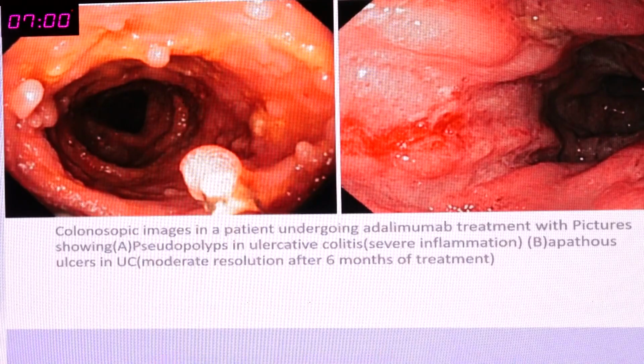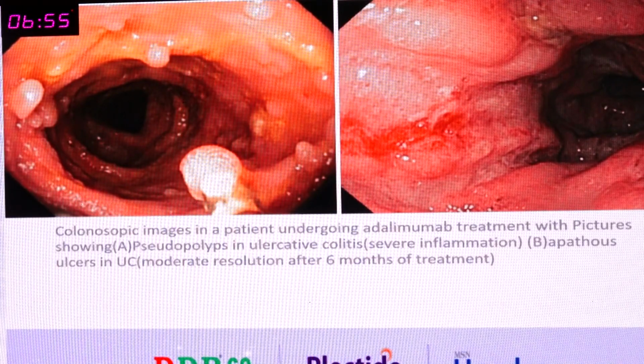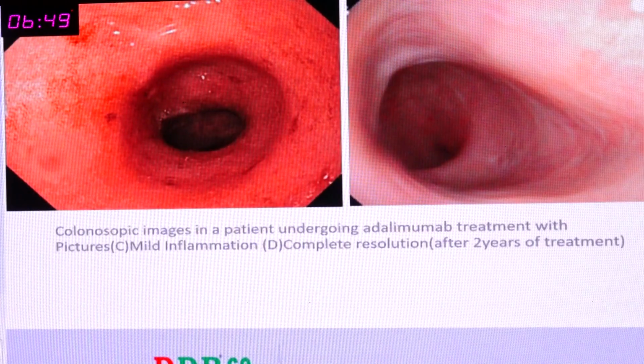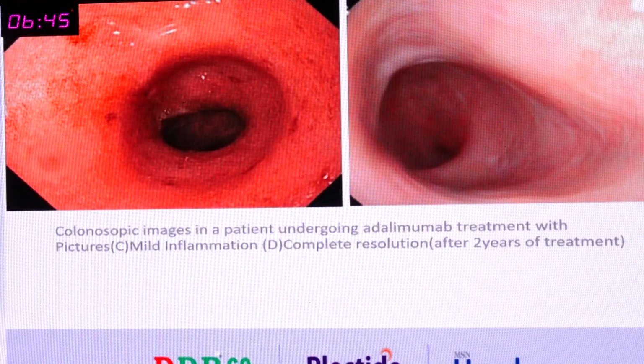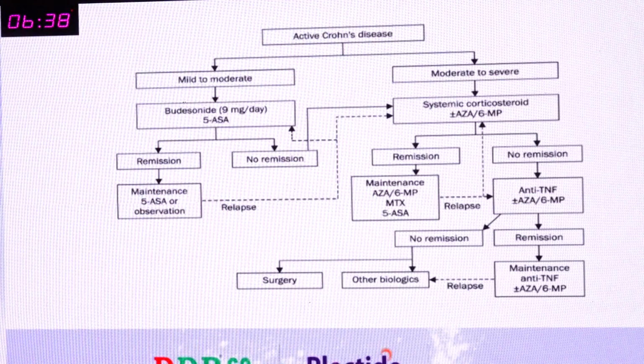First, the initial picture before the treatment with adalimumab shows more evidence of pseudopolypoid lesions. After 6 months, the lesions had significantly improved, and over a period of time, within 2 years, it was almost looking like a normal colon. But even if the patient has a significant remission over a period of time, this kind of patient deserves serial follow-up. That's very important. And a few major points, that's very important.